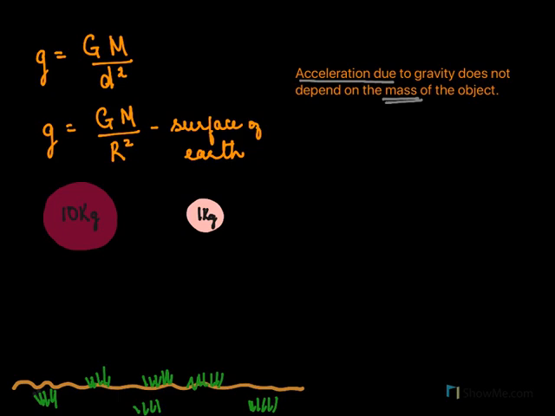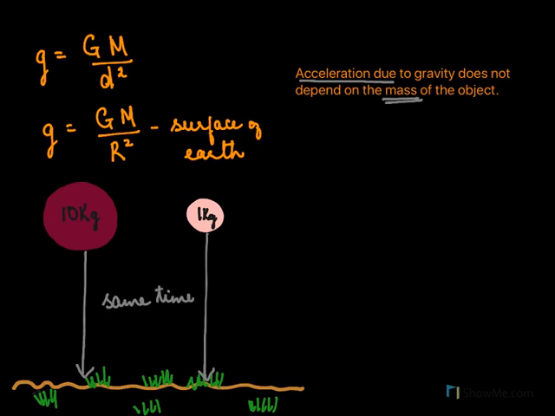What would you expect? You'll probably say the heavier object will move faster and reach the earth quicker. But you are surprised, no. Both the objects will reach the surface in the same time.